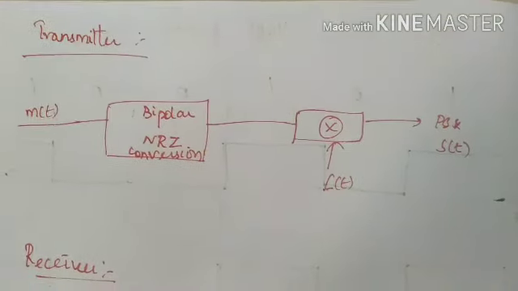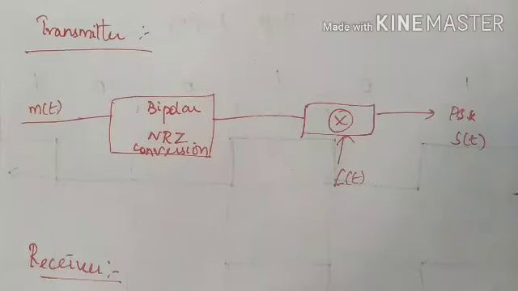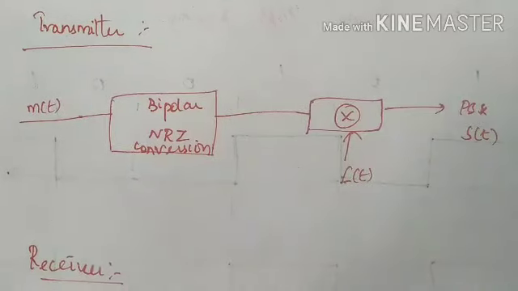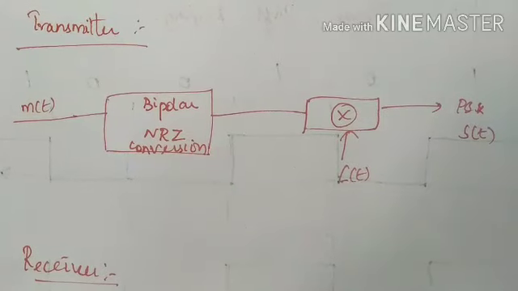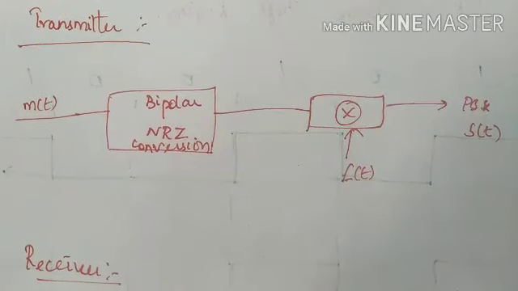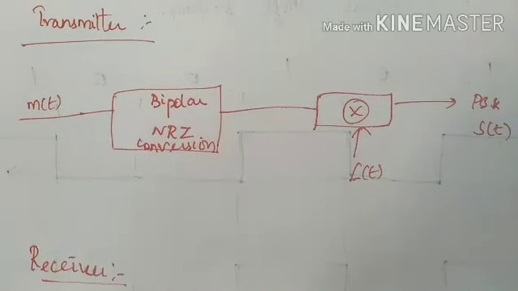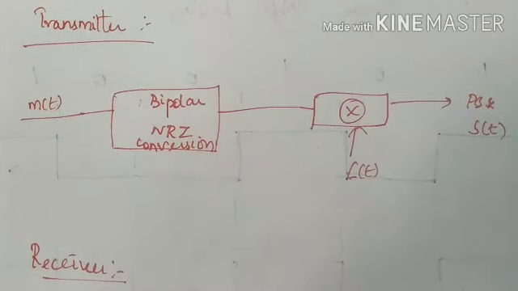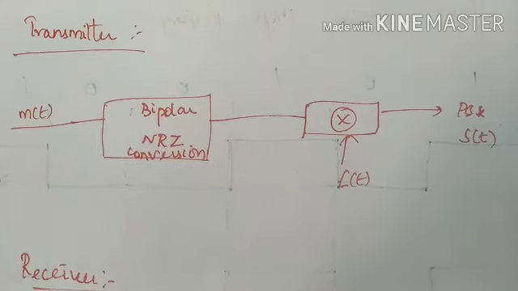First we will see the transmitter of phase shift keying. The message signal enters the first block, the bipolar NRZ conversion, so it is just converted into positive and negative values. For 0, it will be represented as a negative value. This bipolar NRZ converted signal enters the product modulator. There the product modulator multiplies our carrier signal with our bipolar NRZ converted message signal. Then this product modulated signal will be our output, the PSK signal. These are all about the transmitting end.